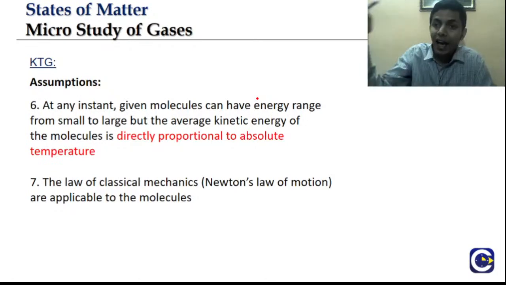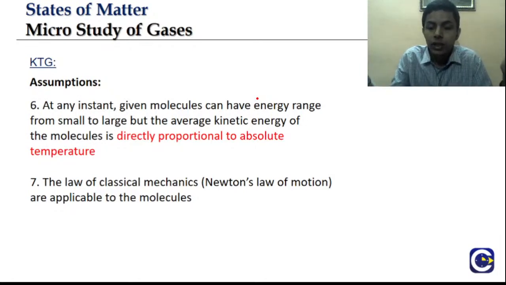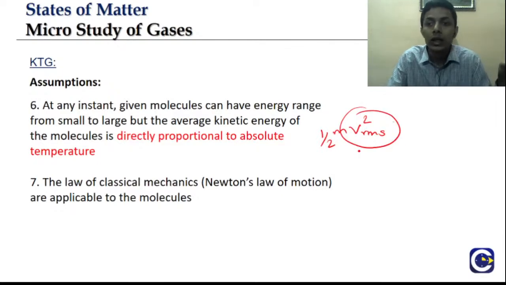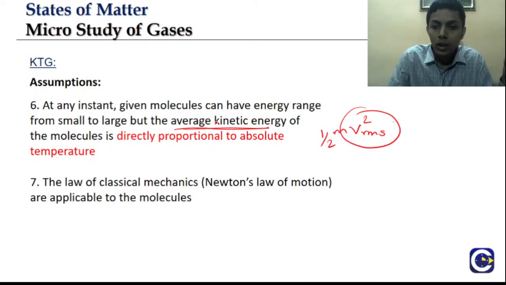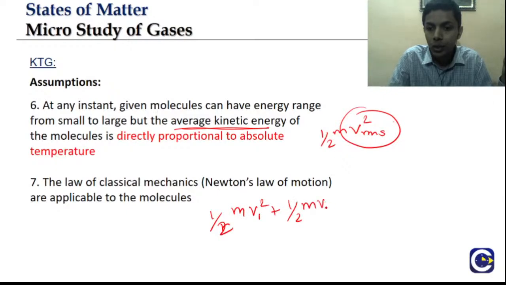But when you find the average kinetic energy of the molecule, it is half into m into v RMS square. This is the velocity that we consider to find the average kinetic energy. Because average kinetic energy means what? Altogether, it is half m v1 square plus half m v2 square plus up to half m vn square, right?